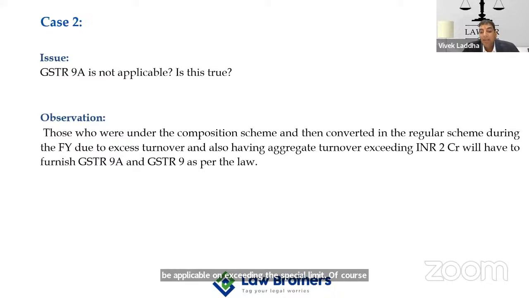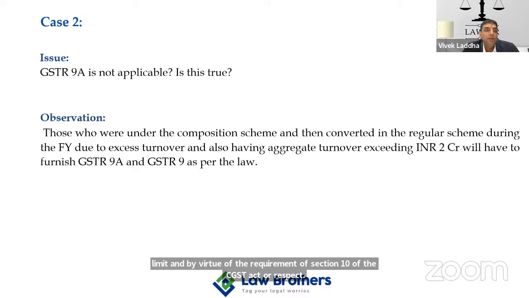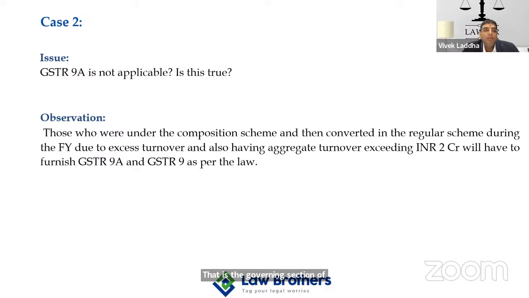But the point is, if in the mid of the financial year the aggregate turnover has exceeded the threshold limit, and by virtue of the requirement of section 10 of the CGST Act or respective state GST Act, that is the governing section of composition scheme, which says that as soon as your aggregate turnover crosses, you have to exit the composition scheme and go to the main stream, that is the regular scheme.